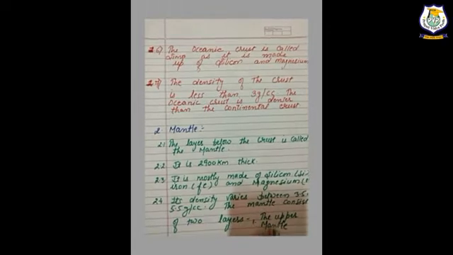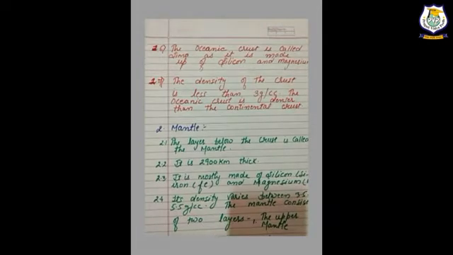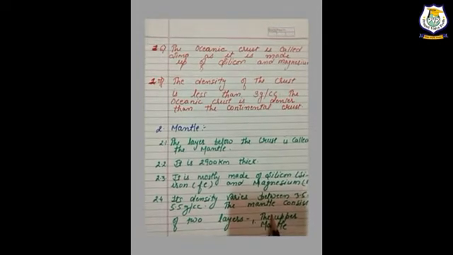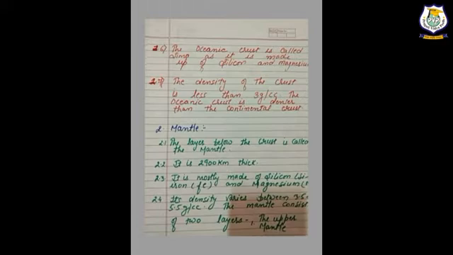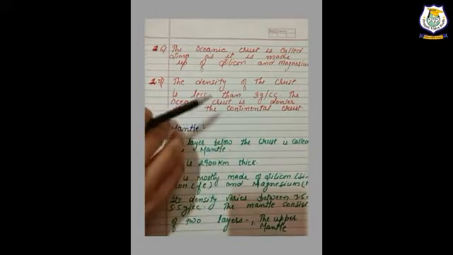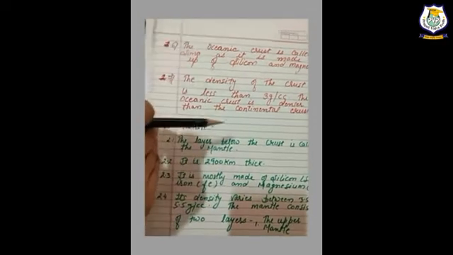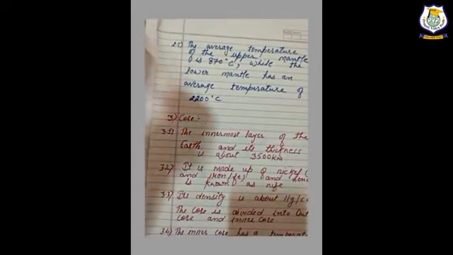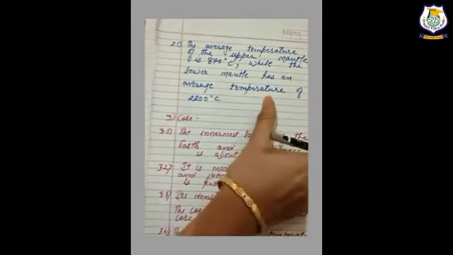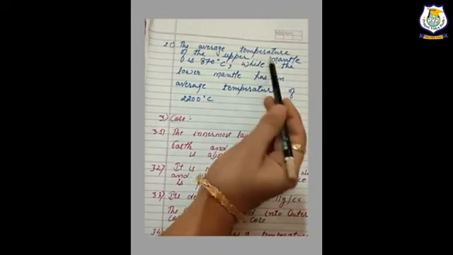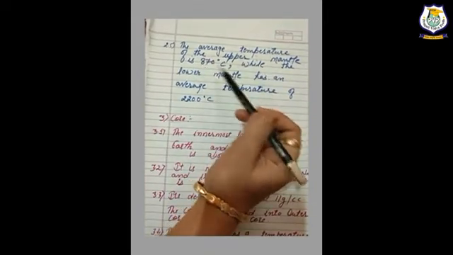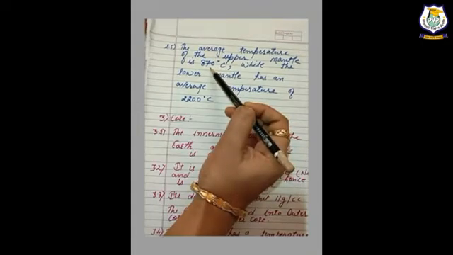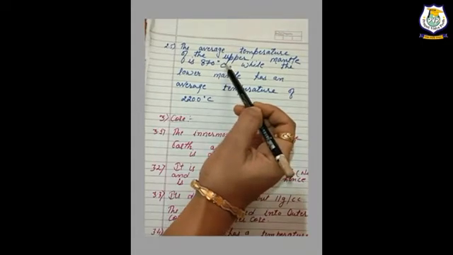The mantle consists of two layers: the upper mantle and the lower mantle. The average temperature of the upper mantle is 870 degrees Celsius.